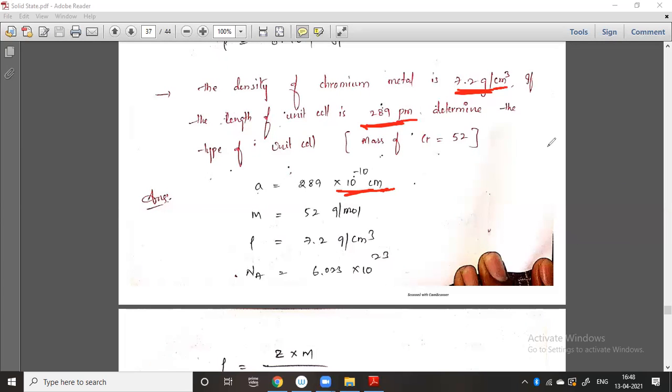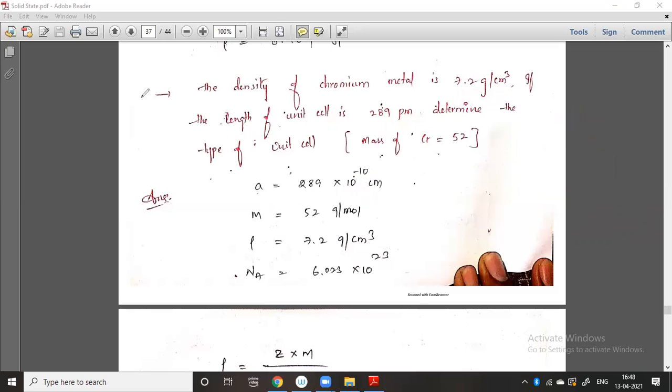289 pico, that is 10 to the power of minus 12 meters. Now you have to convert into centimeters. Centi means 10 to the power of minus 2, so you have to remove 2 again and you will get minus 10. So 1 picometer is equal to 10 to the power of minus 10 centimeters.